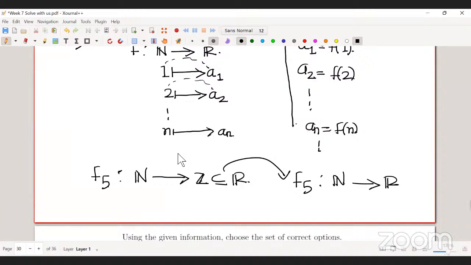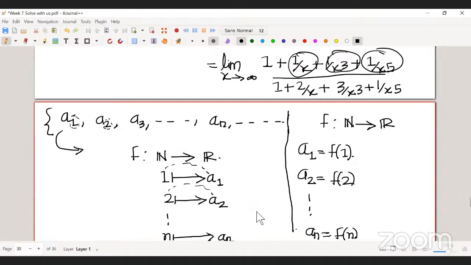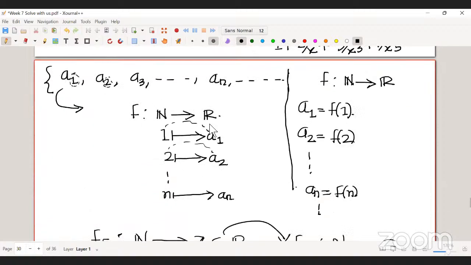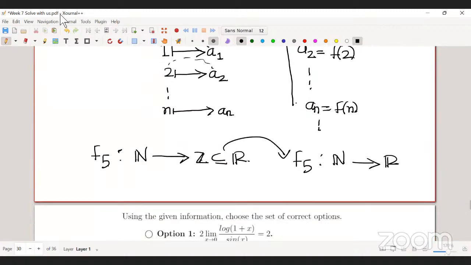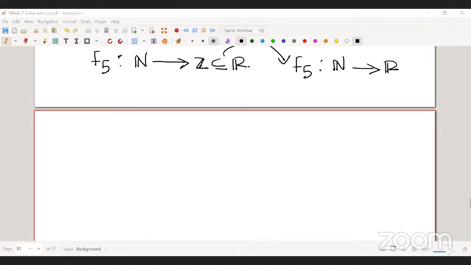Sir, in the first option, why is R to R not concluded as a sequence, sir? It's a function, but it's not a sequence. That is what I said, right? A sequence is a function from natural numbers to R. But in the first option, you don't have N, you have R in the first option. Okay. Yeah.